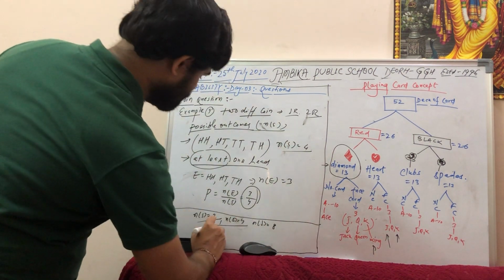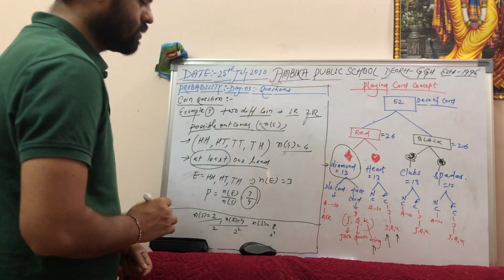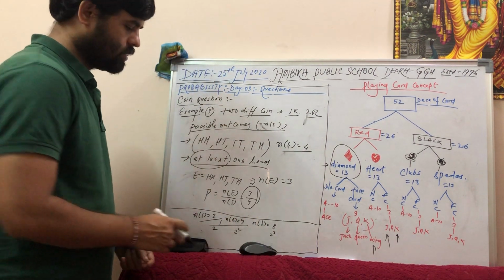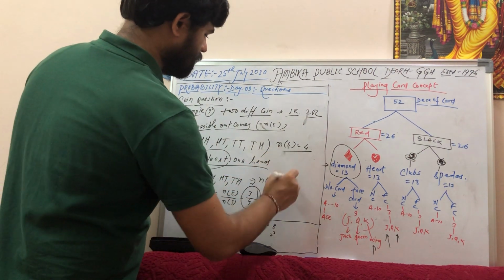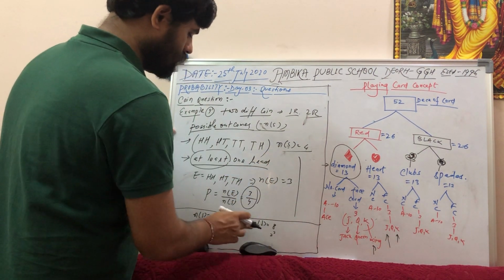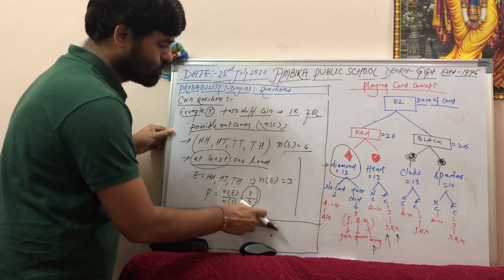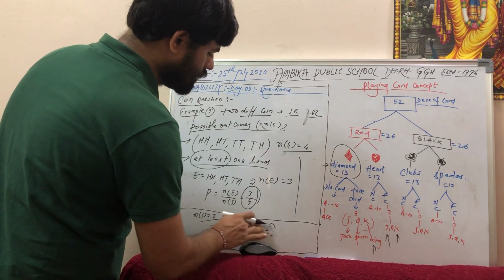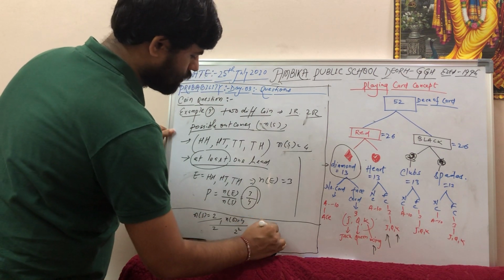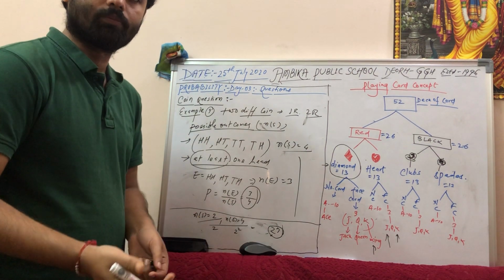So you can say this is 2, this is 2 square, this is 2 cube. So you can say it is 2 power n. So whenever a question comes like, on tossing a coin what are the possible outcomes, you can say that it is 2 power n.